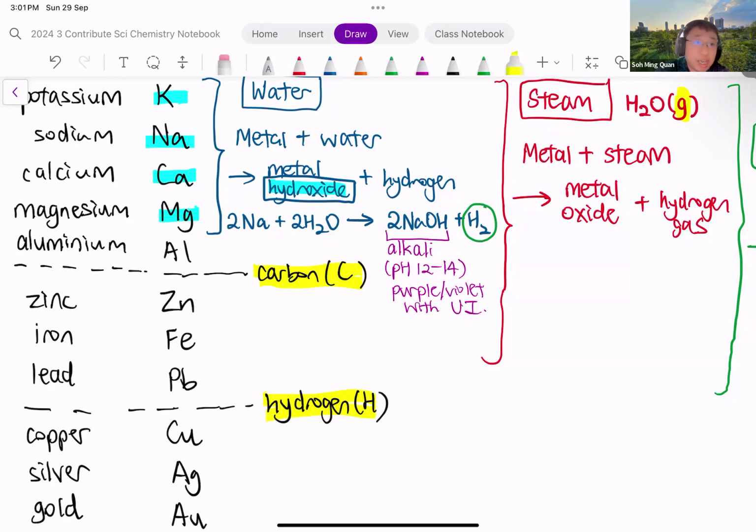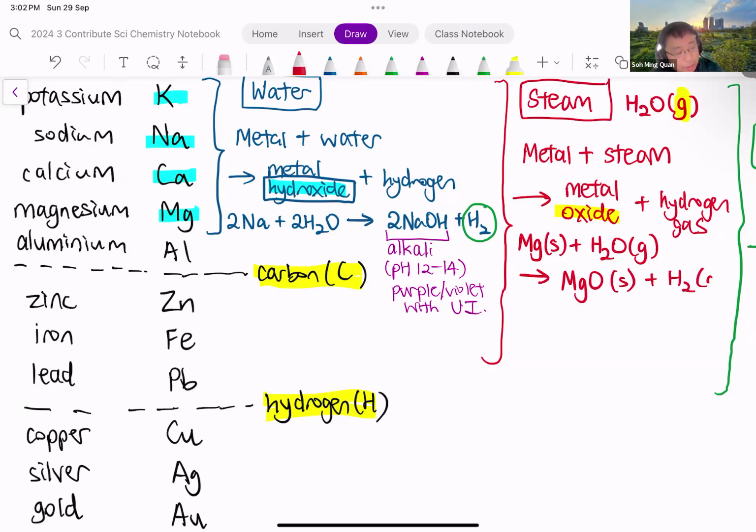Now, when it's reacting with steam, the metals now form the oxide. So they do not form the hydroxide, they form the oxide. So for instance, let's say magnesium. If it was magnesium reacting with steam, Mg solid plus H2O gas, because it's steam, it forms magnesium oxide, which is a solid, plus hydrogen gas.